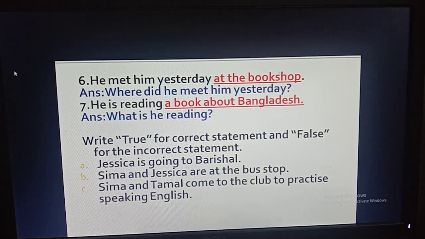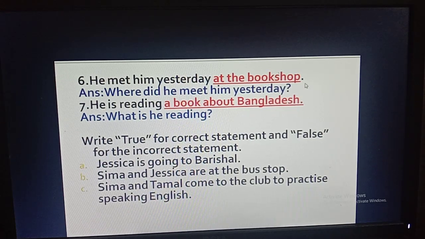Then number 6, he met him yesterday at the bookshop. So there is also a location, indication of location. Okay, so also you have to remember that he met him yesterday, that is an indication of past tense. So you know, when there is past tense, you have to bring the auxiliary verb did or was. So as met is an indication of a work, that means a verb, that's why you have to bring the auxiliary verb did, because we use do, does, did for the verb. Okay, so he met him yesterday, it is related to a work, that's why you have to bring here did, as this is in the past tense.